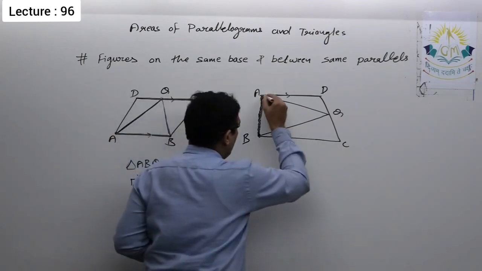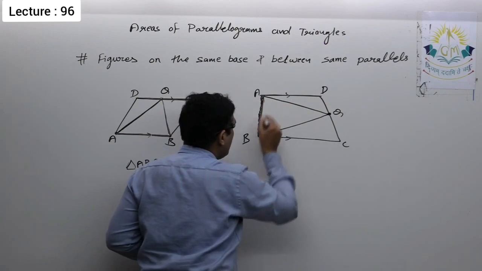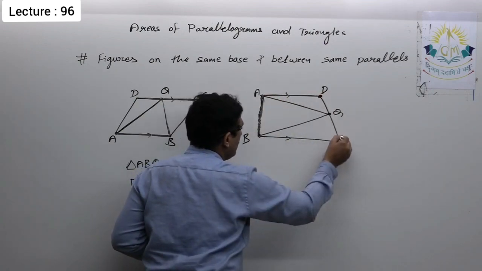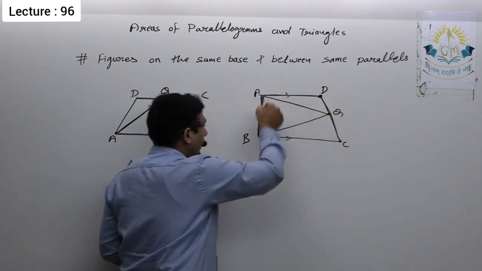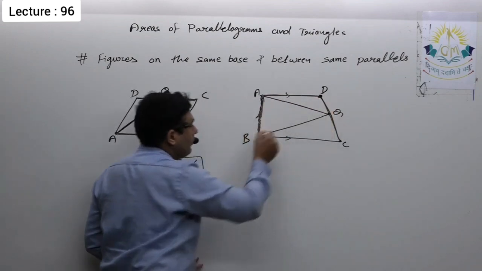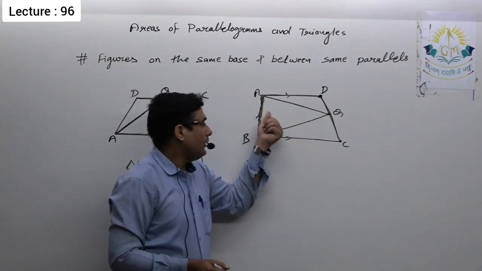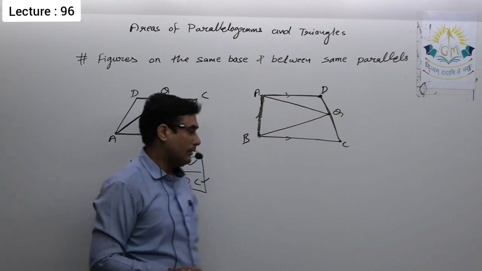Yes. The remaining vertex of the triangle, Q, and the remaining vertices of this quadrilateral, D and C, are on the same line. Now, can we say that line is parallel to AB? No, this line DC is not parallel to AB. So here the figures are definitely on the same base but not between the same parallels.